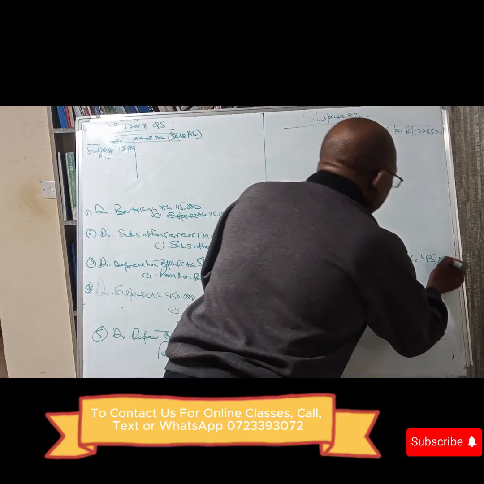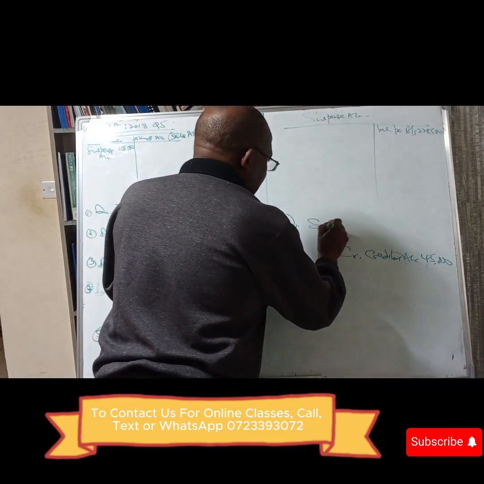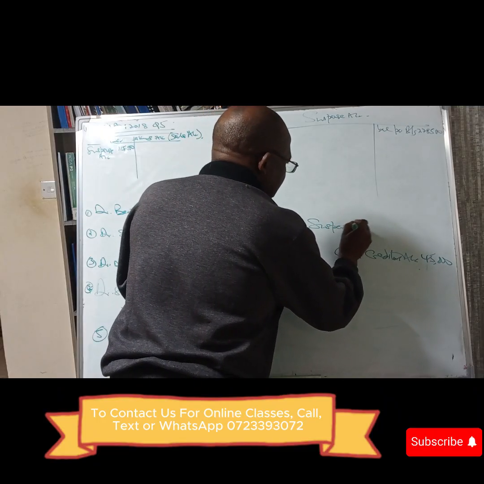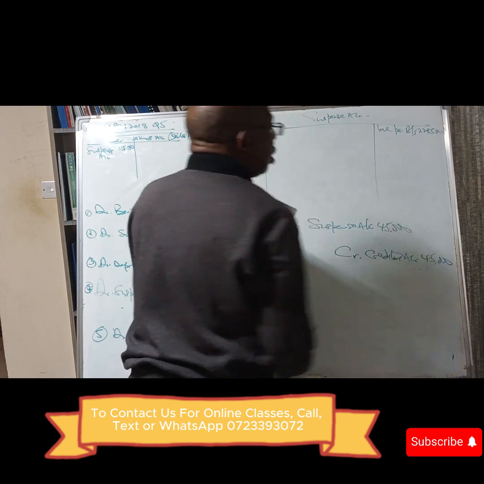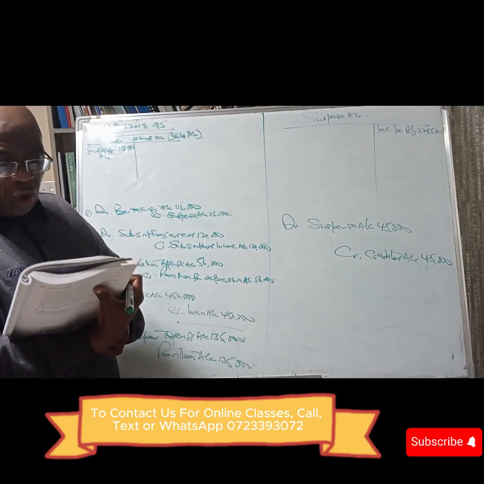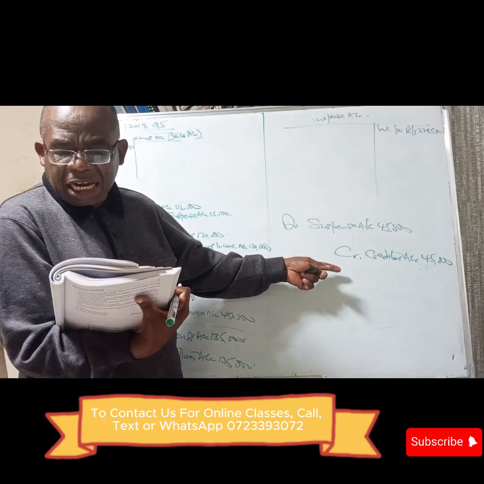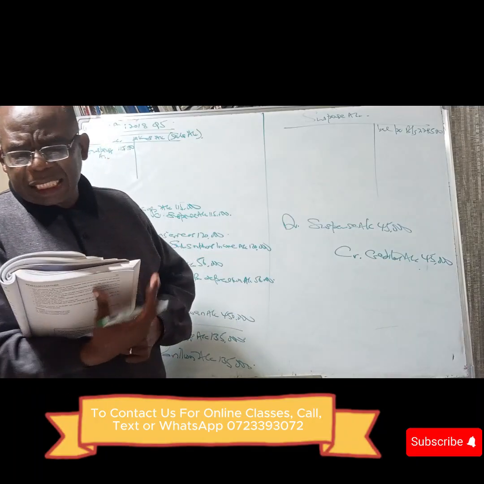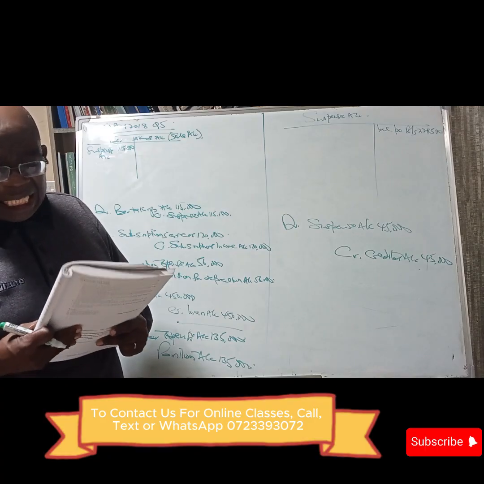But that was the only mistake. The debit was not a problem. So we debit suspense account. Remember what we said? Where it is an error that was done in one account, we are told it's only the credit of bar creditors. Bar creditors of 45,000 had been omitted from the creditors list.